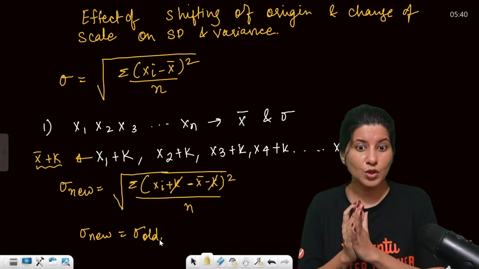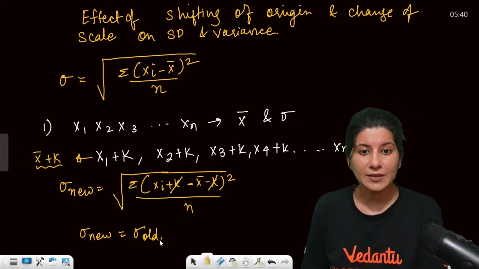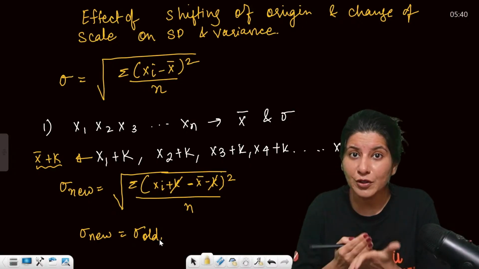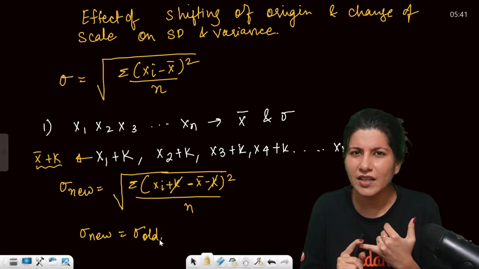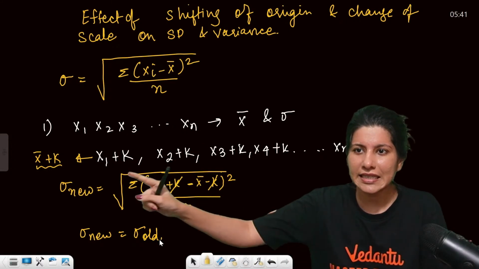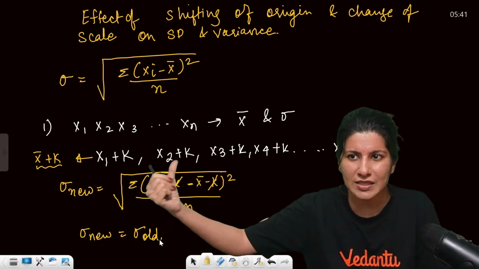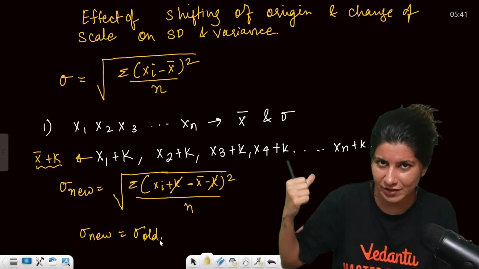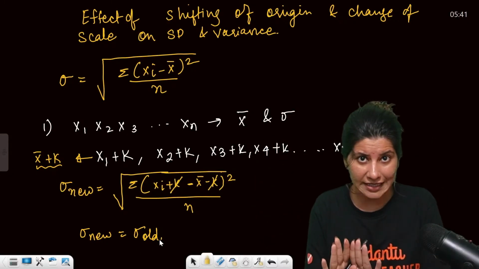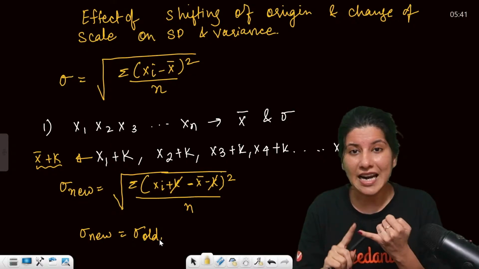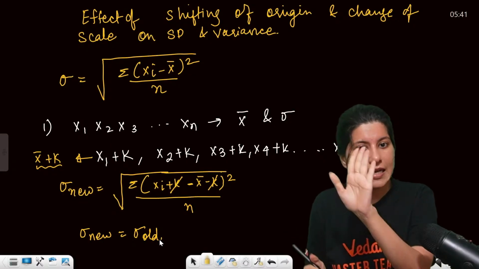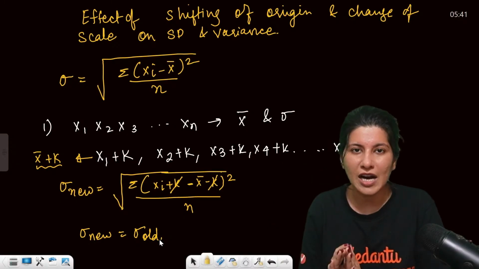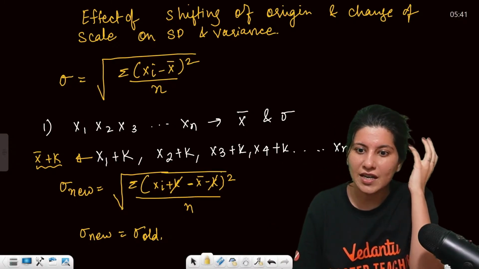That means, what does that mean? That if you change the origin, if you shift the origin, if you add any constant in each and every observation, mean will definitely change. But standard deviation and variance will remain unchanged. Okay, hold on. I will make a chart for you and I will show you. Just understand what is happening.